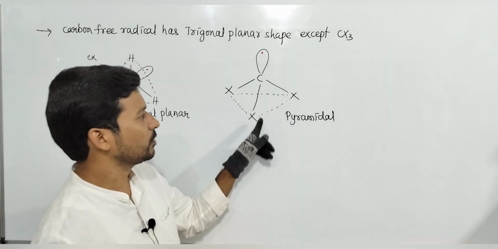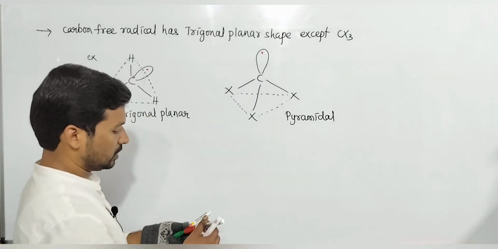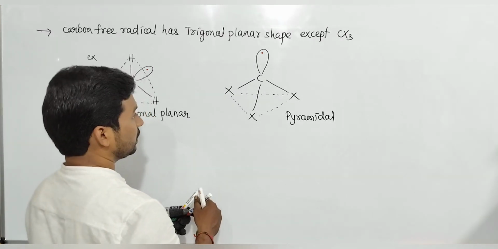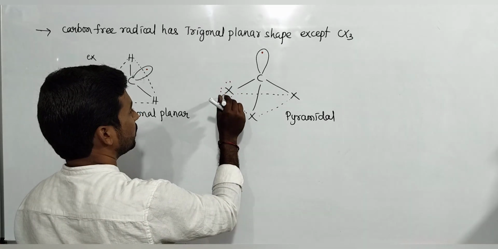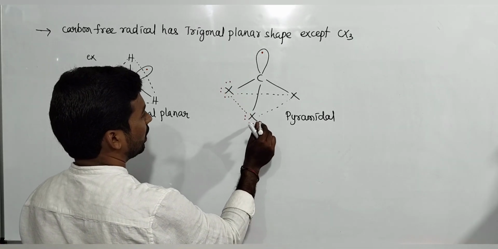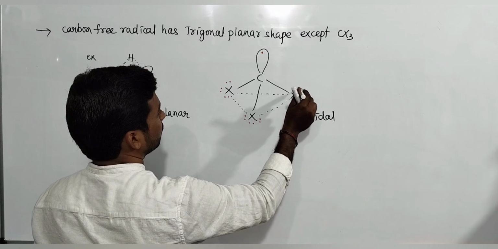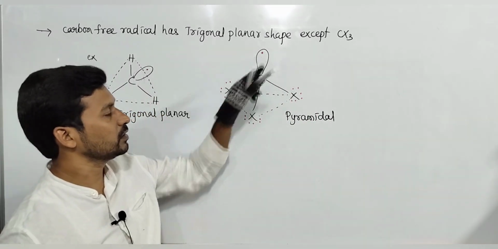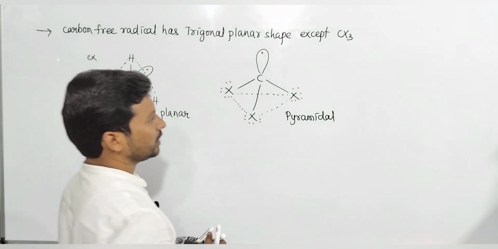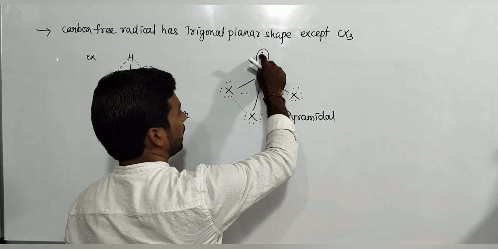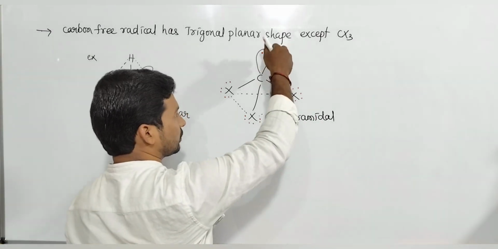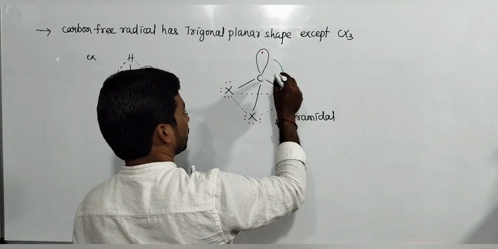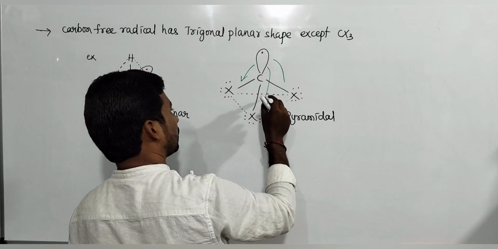If halogens are present, it becomes pyramidal, because each halogen contains 1 bond and 3 lone pairs. Due to repulsion between the lone pair electrons of halogen and the unpaired electron of carbon, those bonds are pushed down.